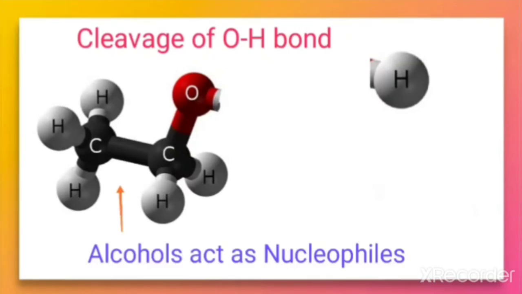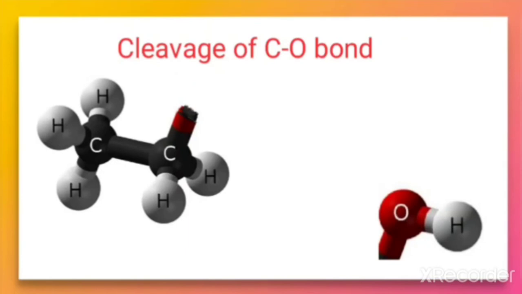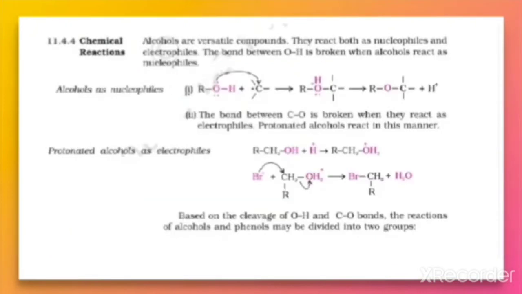And when during the reaction there is a cleavage of CO bond, alcohol behaves like an electrophile. So on the basis of the mechanism which we have learned here, alcohol can act as a nucleophile and the protonated alcohol acts as an electrophile.